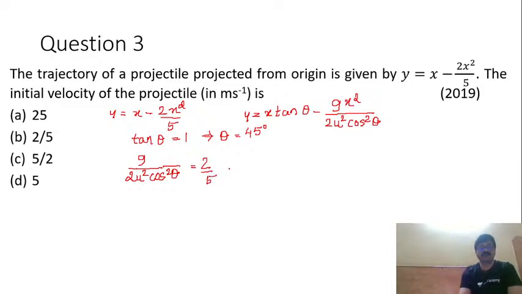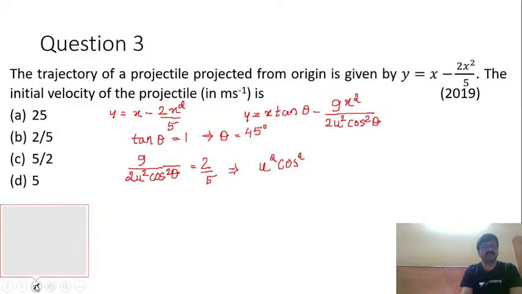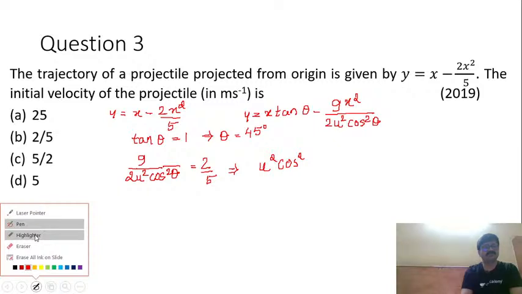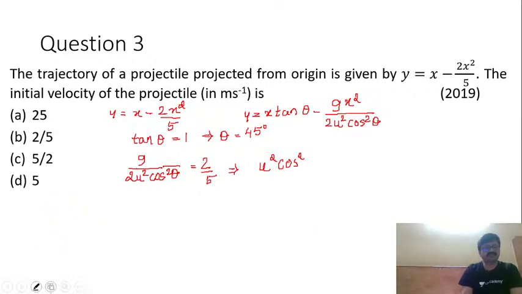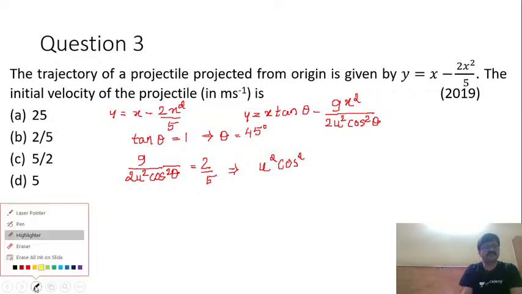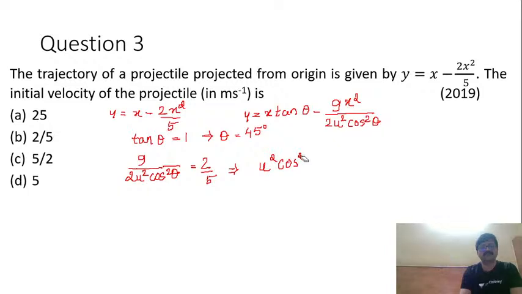Accordingly, I need to find u, so I'll write u square only and keep the rest as it is. Let me just erase this, dear friends. Okay, I have erased it.